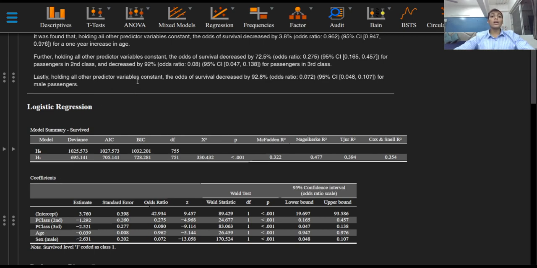Lastly, holding all other predictor variables constant, the odds of survival decreased by 92.8% with an odds ratio of 0.072 for male passengers, as we can see right here.